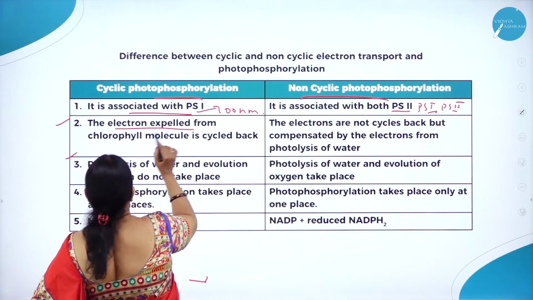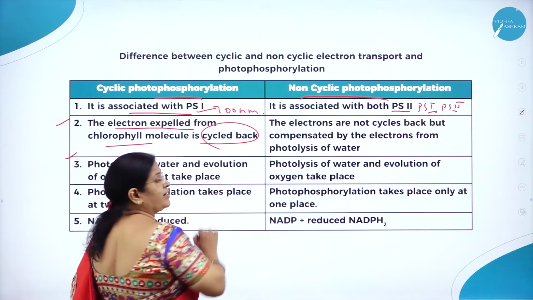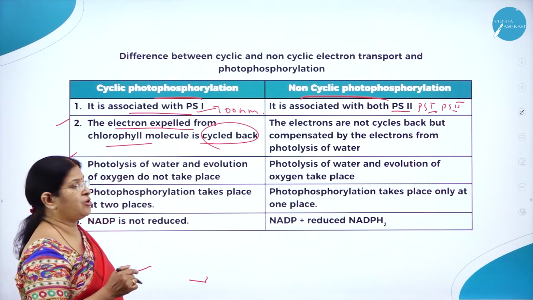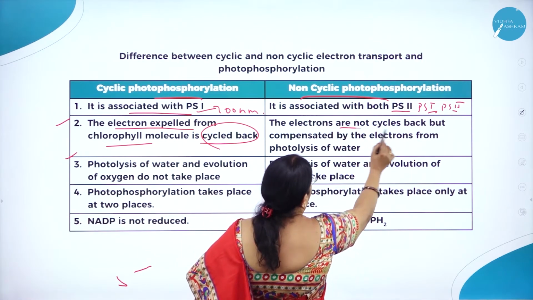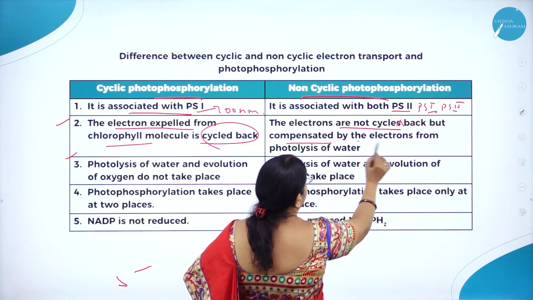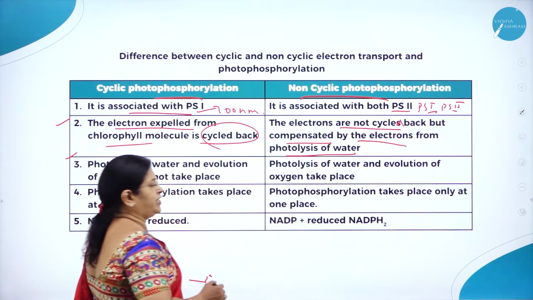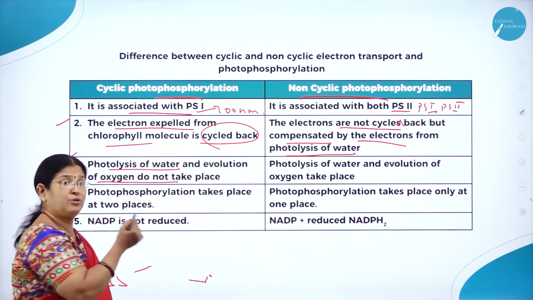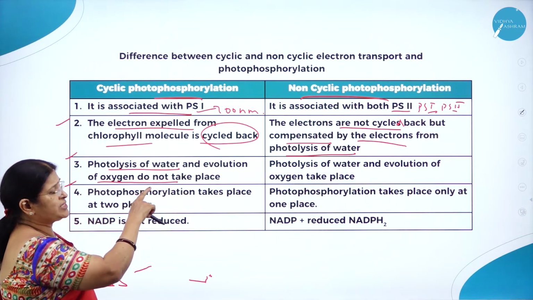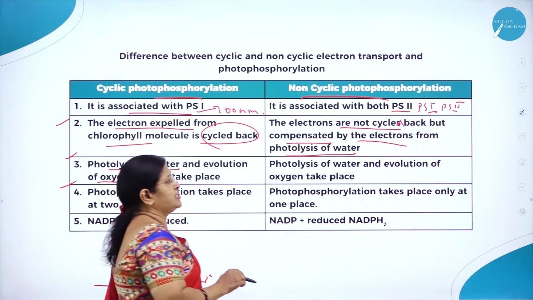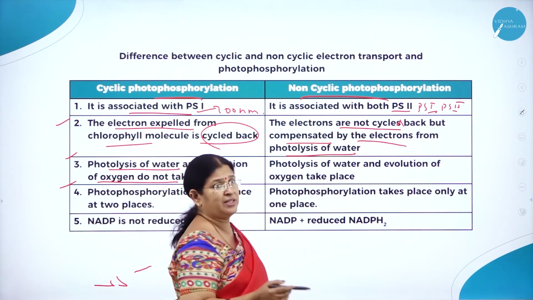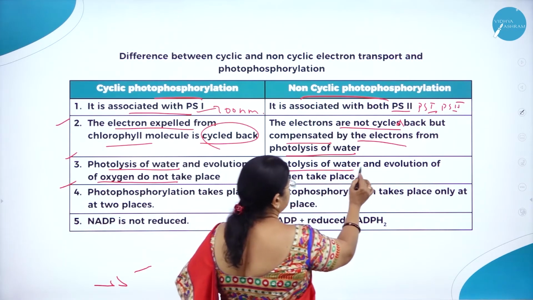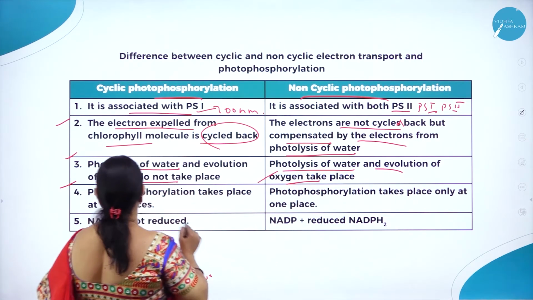The electron expelled from the chlorophyll molecule is cycled back. Hence the name cyclic photophosphorylation. Whereas the electrons in the case of non-cyclic are not cycled back but compensated by the electrons from photolysis of water. Hence the name non-cyclic. In cyclic, photolysis of water and evolution of oxygen do not take place. There, as I said, in non-cyclic it is compensated with photolysis of water. The electrons are not cycled back but compensated by the electron that is expelled through the splitting of water molecule. So photolysis of water and evolution of oxygen takes place.